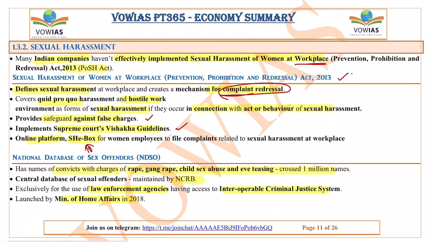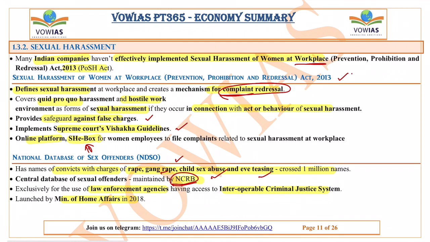The next one is the National Database of Sexual Offenders. This is a national database maintained by the NCRB, the National Crime Records Bureau. The names of the people who are charged with rape, gang rape, child sexual abuse, and eve teasing will be placed in this national database.